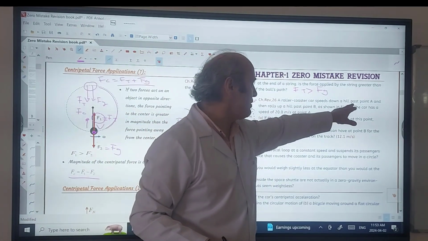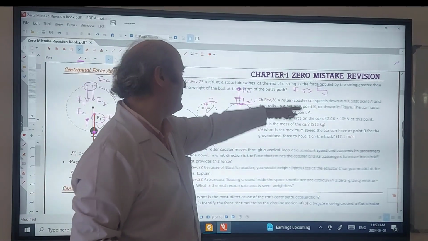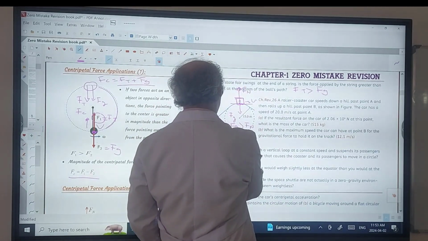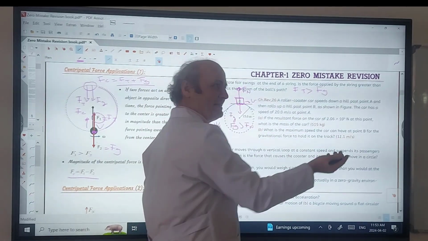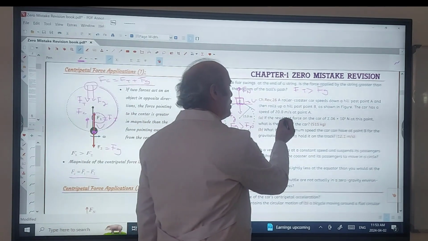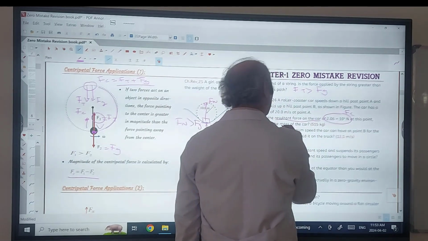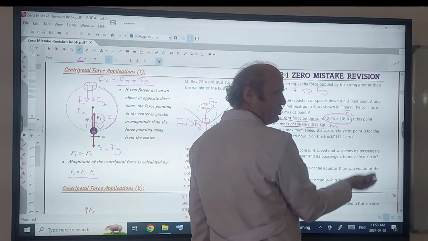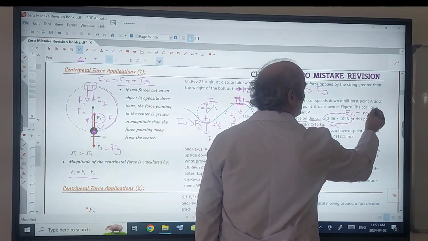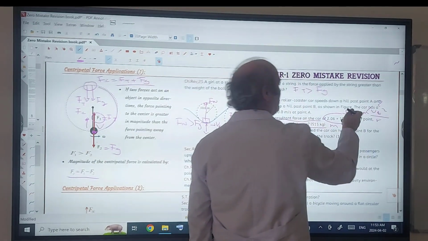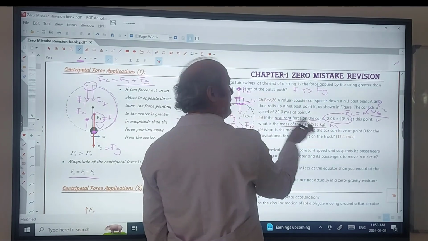A roller coaster car speeds down the hill at point A, then B. Tangential speed at A, Vt, is given. What is the resultant force on the car, whose mass is given? I'm going to choose the centripetal equation, Fc equals mv squared over R. I am going to find this because Fc is given, Vt is given, R is given.